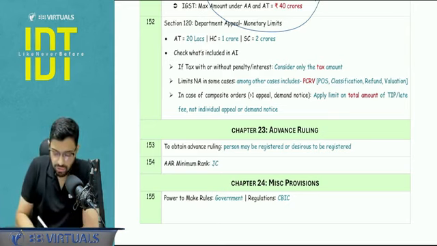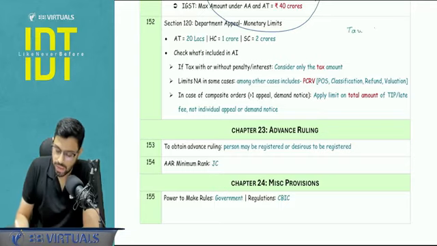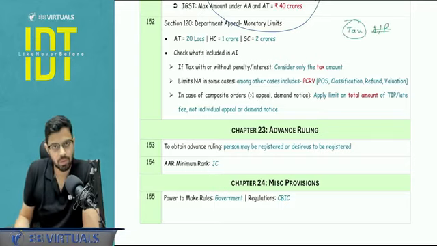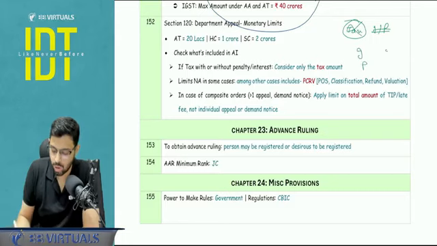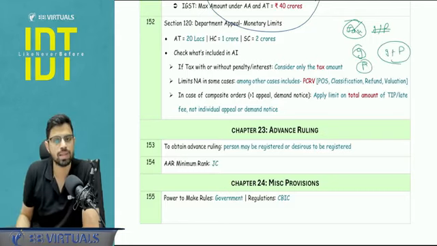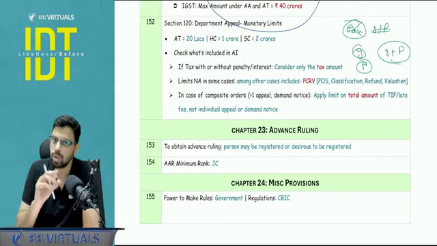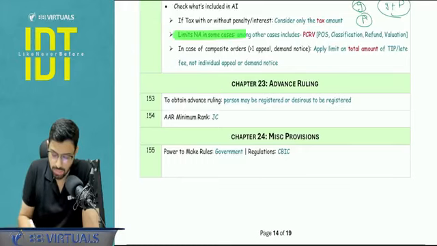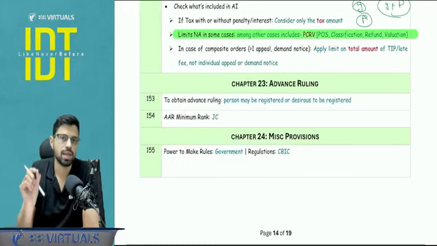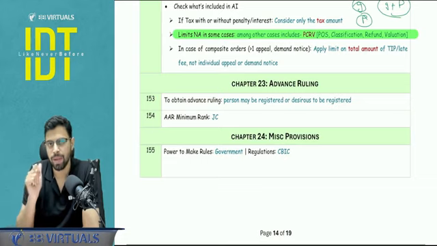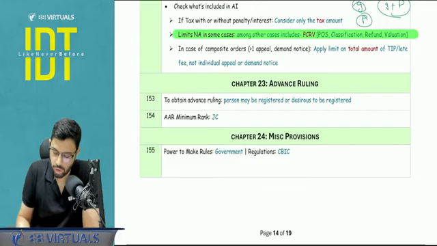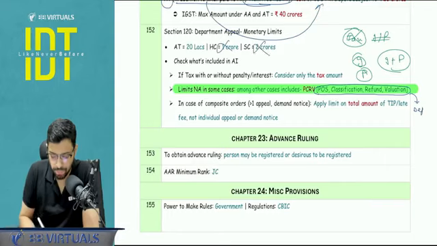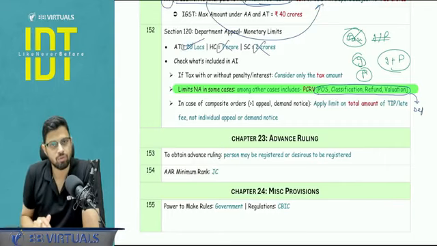So see, if tax is there along with interest and penalty, I will ignore interest and penalty, I will see the tax amount. If tax is not there, and interest is there, penalty is there, or interest plus penalty is there, whatever these amounts are, you will see this. And if it's a composite order, you see the total amount involved, the total of all the orders, not individually. Is it clear? There are certain cases where this limit is not applicable. One of the important provisions here is PCRV chapters: place of supply, classification, refund and valuation. For these four matters, this limit will not apply. So the department can go for an appeal regardless, even if the amount does not cross these limits. This was also asked in the exam.